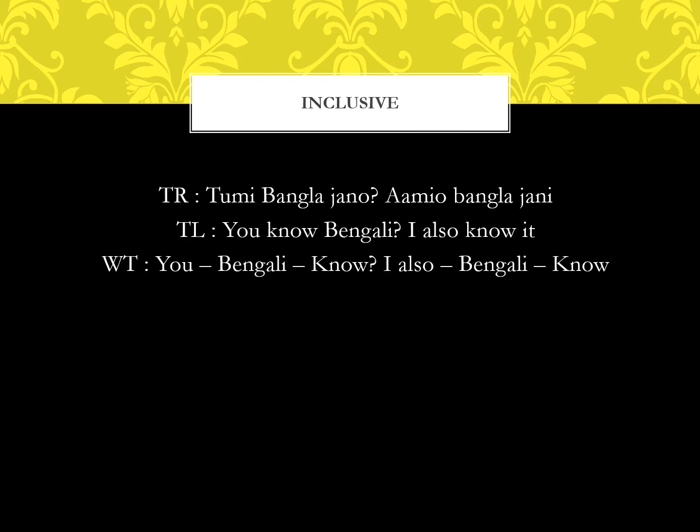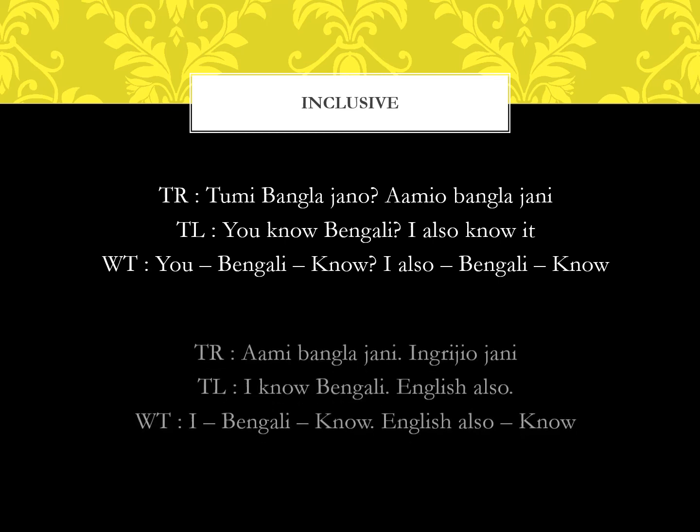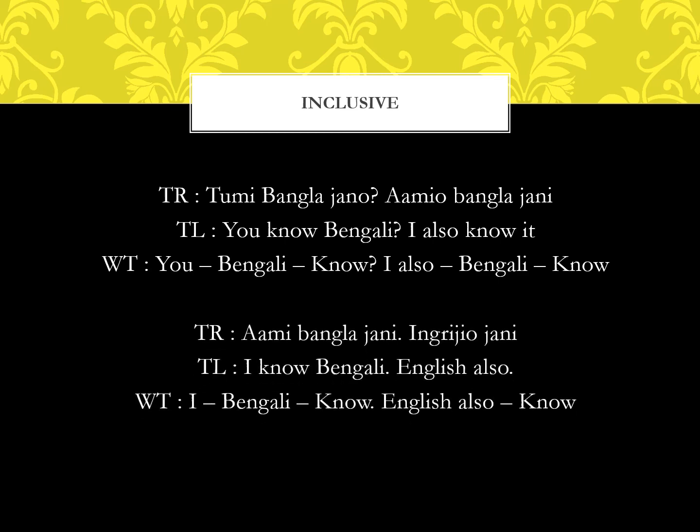তুমি বাংলা জানো? আমিও বাংলা জানি। তুমি বাংলা জানো? আমিও বাংলা জানি। আমি is I, আমিও is I also. So here we are adding O to the subject to change the emphasis on the subject. Now we can add O to object also, and let's see this example. আমি বাংলা জানি, ইংরেজিও জানি. Now Ingreji is the word for English in the Bengali language. So Ingrejiyo means English also.